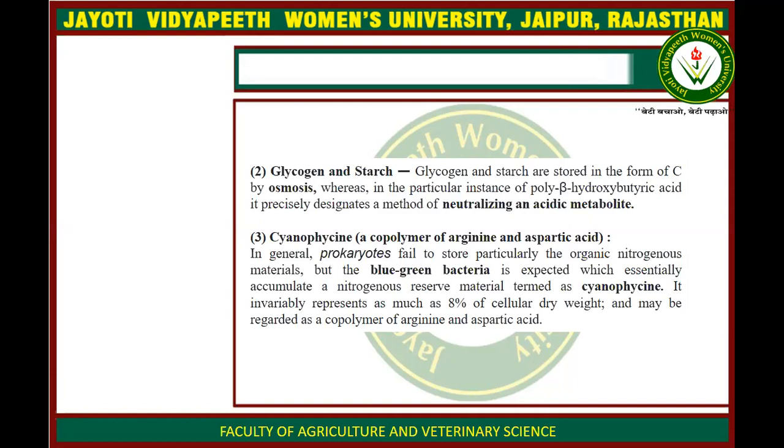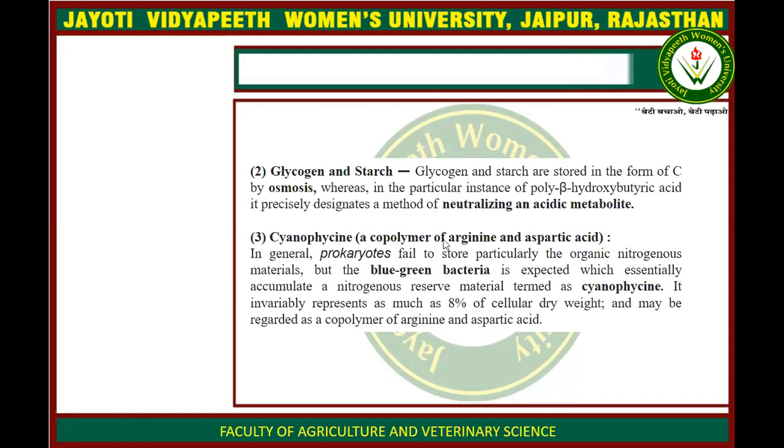Now we are going to discuss some more which we have not read about. The third is cyanophycin. Some prokaryotes have no ability to synthesize and store nitrogen from organic sources.